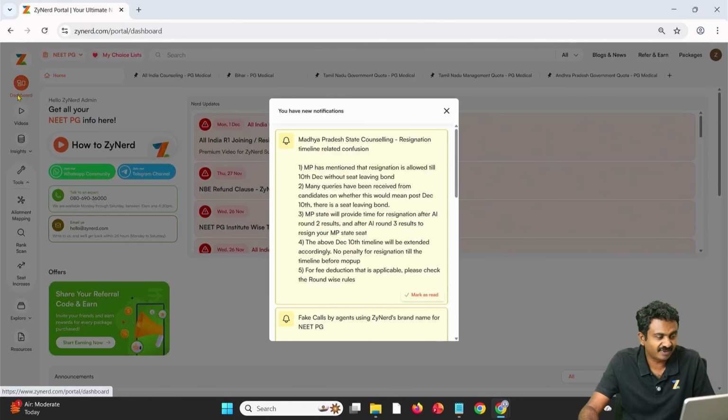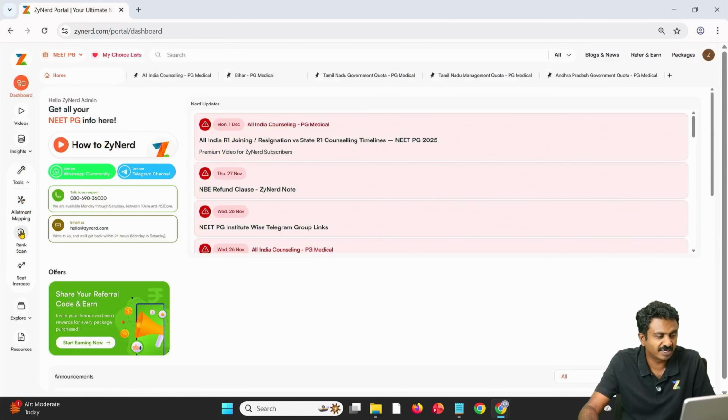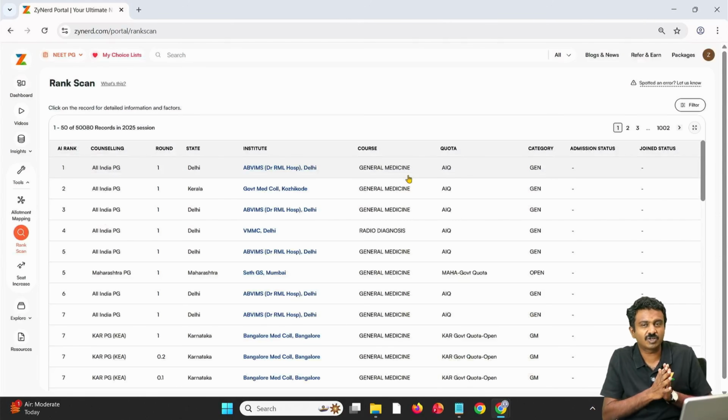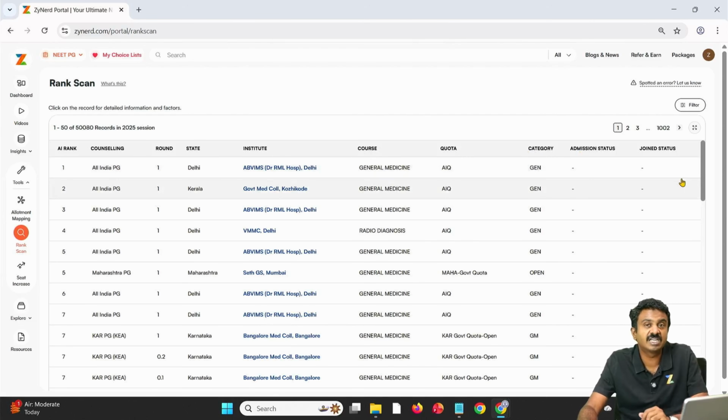We'll look at rank scan very quickly. You can also go to tools and then click on rank scan. Rank scan is a collation of all allotments across India, but we'll have limitations in terms of the fields that we are going to provide. This is not the same as fees type and one. This is just to see what your competitors are doing.